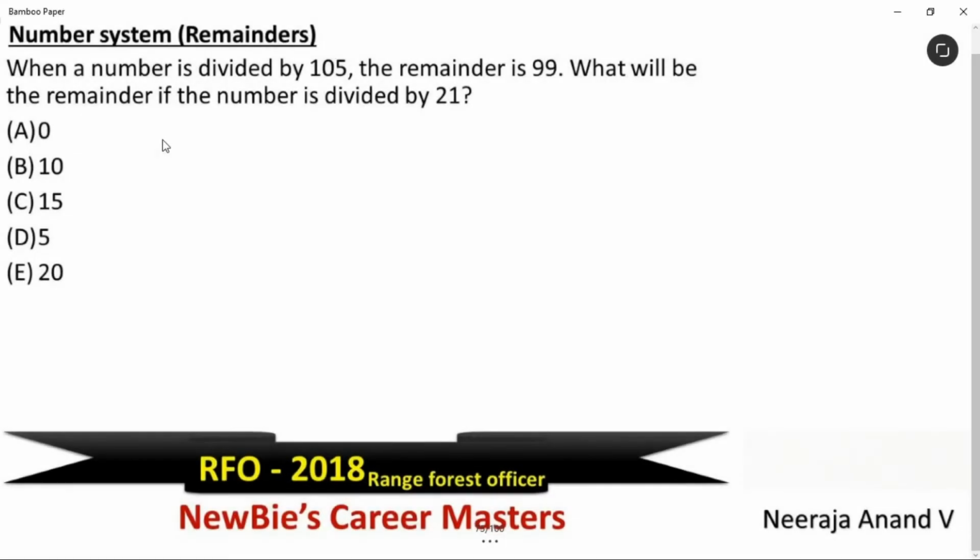This question is from number system. When a number is divided by 105, the remainder is 99. What will be the remainder if the number is divided by 21?